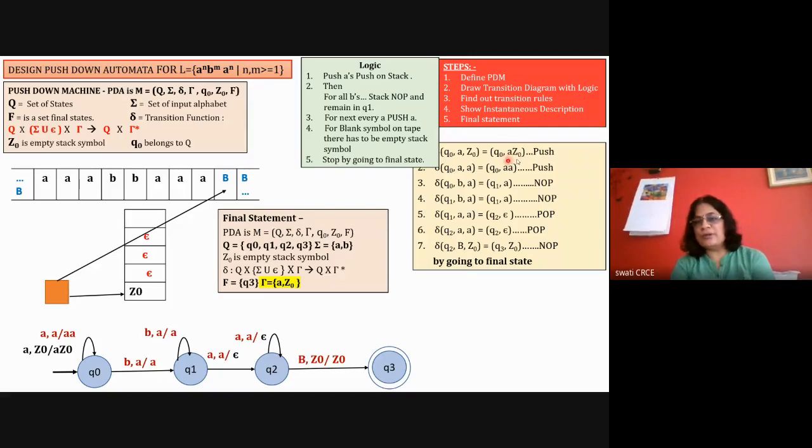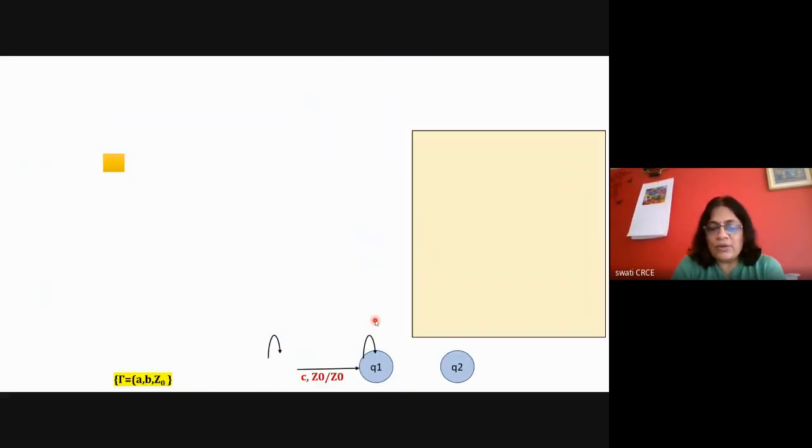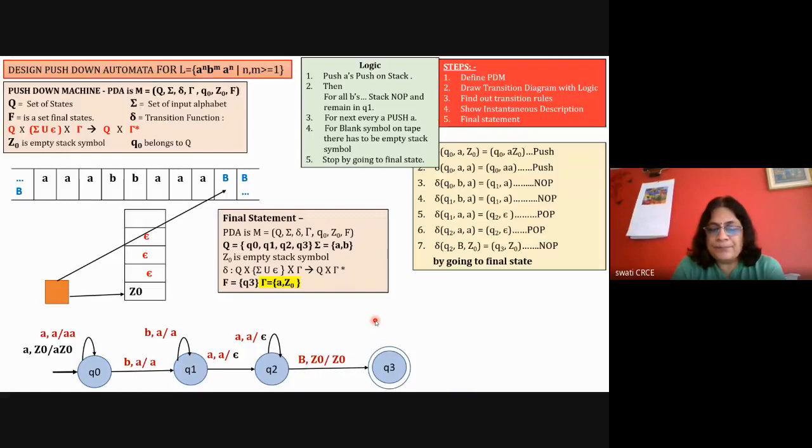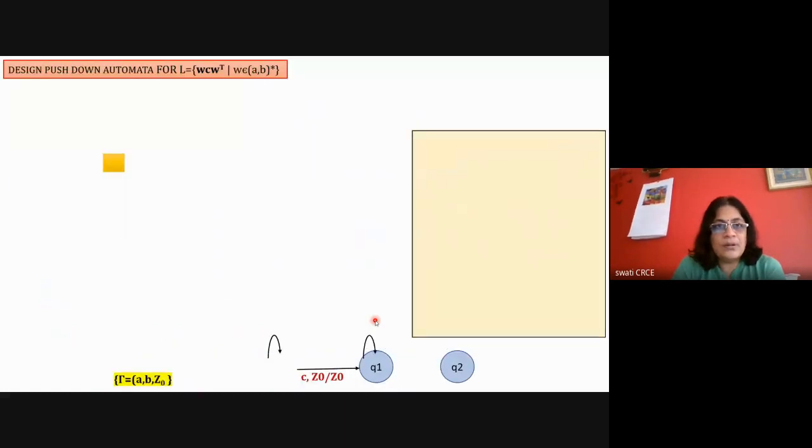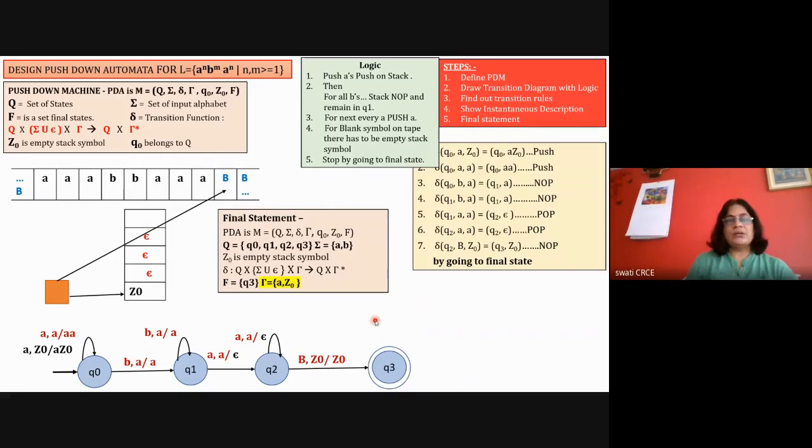So in a push operation we represent the top two symbols of the stack, and in no operation we write down the same symbol as it is. And in the pop operation, we erase the content of the stack by writing blank. Okay, so this way you can complete your answer and verify it. This is the next problem. You can verify your answer by taking proper strings, right and wrong strings.